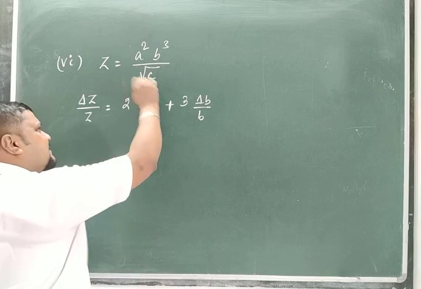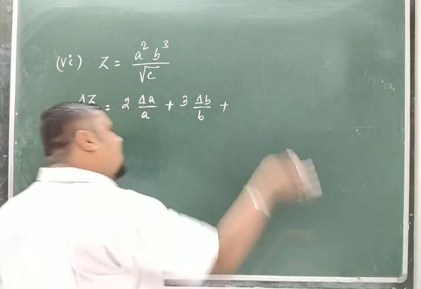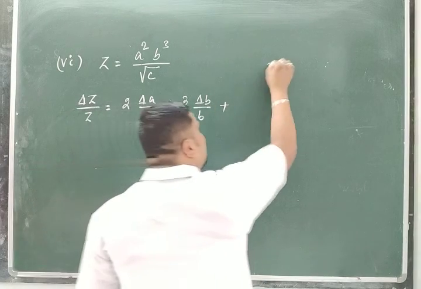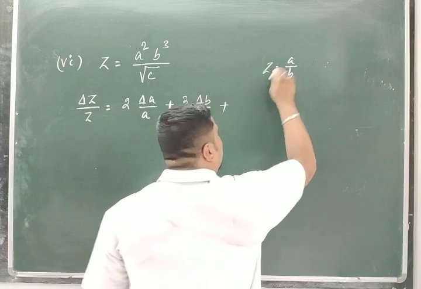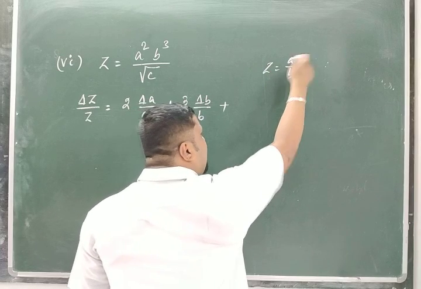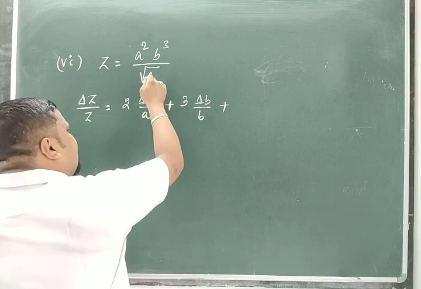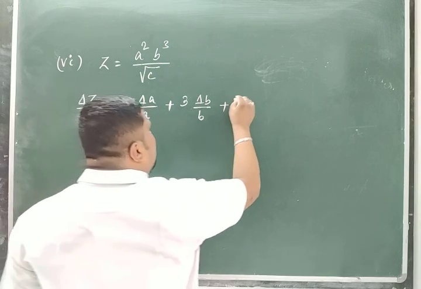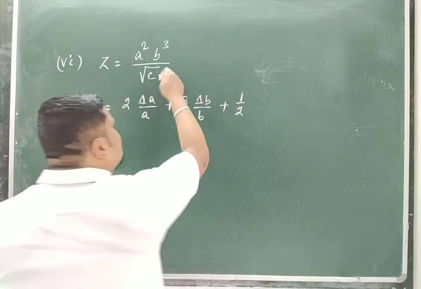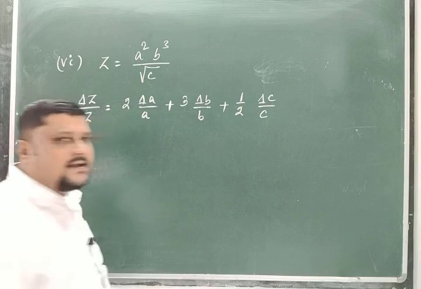So if division is there, in terms of relative error that is also added, because you know that Z is equal to A by B, the relative error in Z is equal to the relative error in A plus the relative error in B. Like that, this is one term divided by this, so plus, what is the power? Root over means half, delta C by C. Clear?